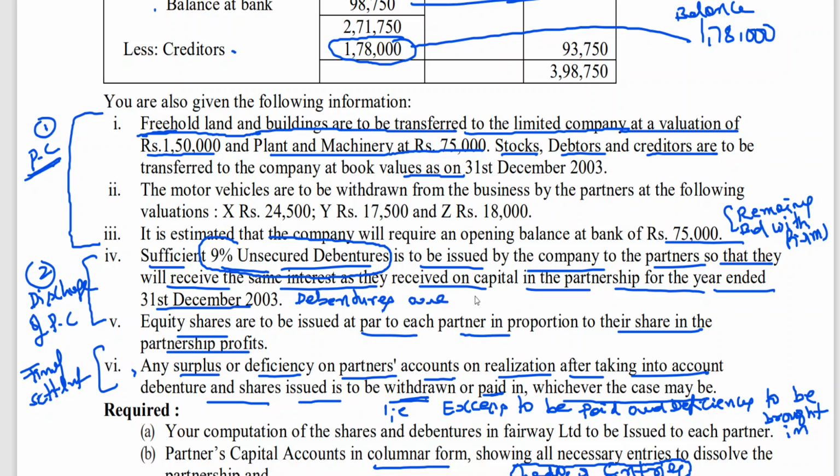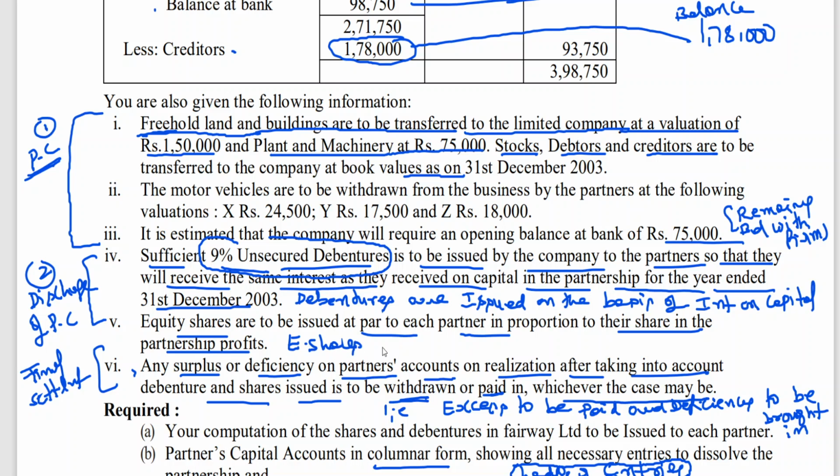Debentures are issued on the basis of interest on capital. Simple words. Debentures are issued on the basis of interest on capital. Then equity shares are issued at par to each partner in proportion to their share in the partnership profits. Simple words.